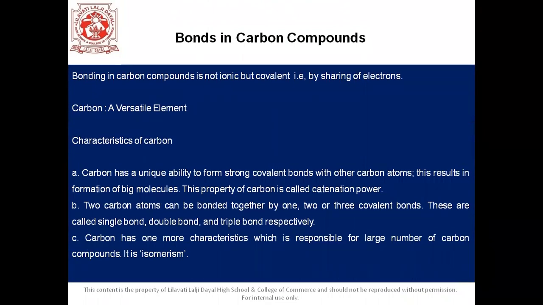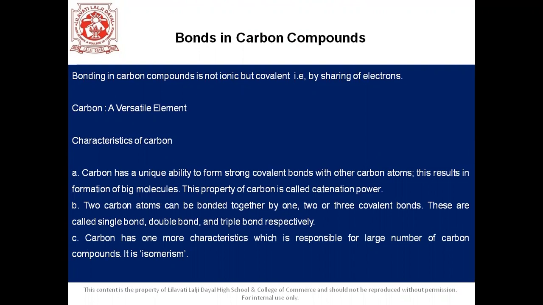So students, in the previous standards, you've already learned that organic and inorganic compounds are the two important types of compounds. The essential element, students, in all the organic compounds is carbon.